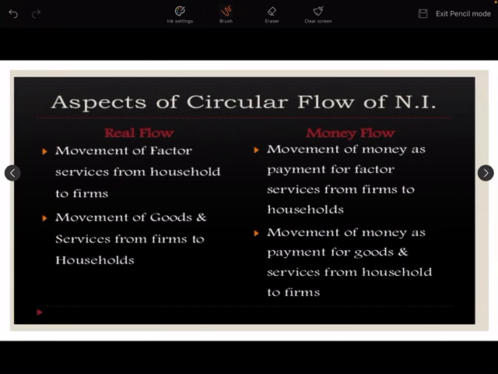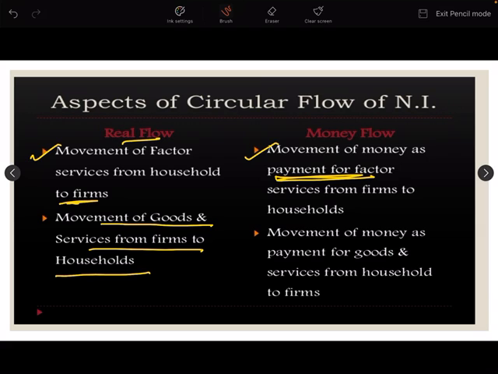Here the difference between money flow and real flow is given. First is the movement of factor services from households to firms. I told you that initially factor services are provided by households to firms, and they convert these factor services into goods. Then there is the movement of goods and services from firms to households. And in money flow, what happens? Movement of money as factor payments.